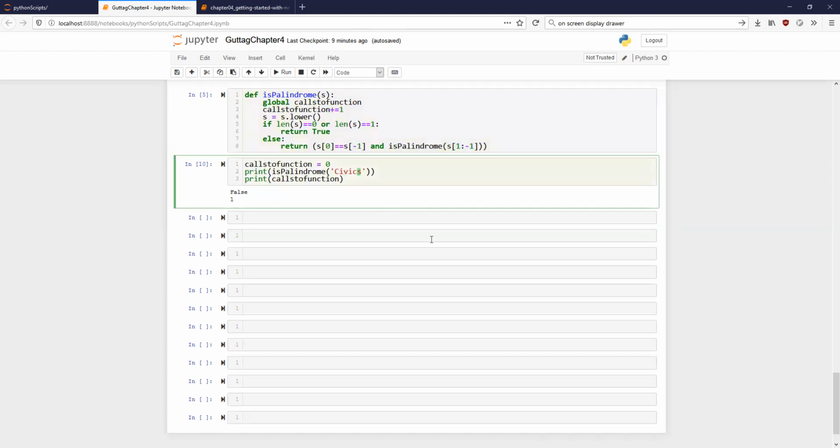Okay, and what about, I'll give you a couple of minutes. If I call civic, how many times do you think this function is going to get called? I'll give you one minute to please analyze this. Let me also analyze it. 3 times. Yeah, I gave 1 minute to everybody, no?